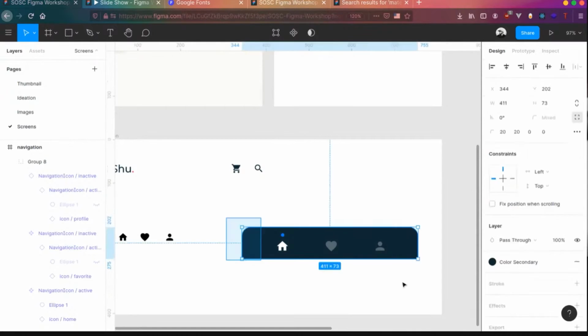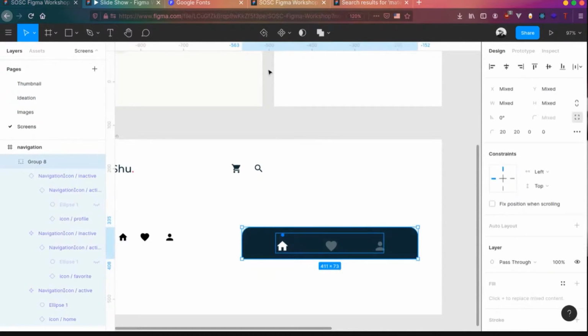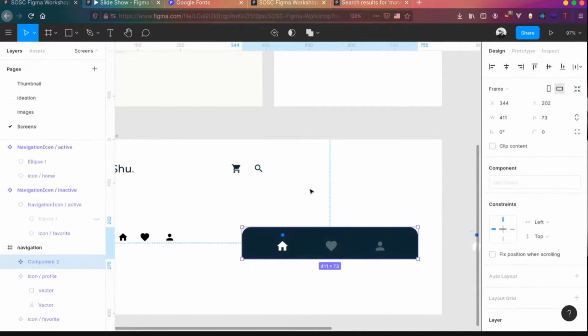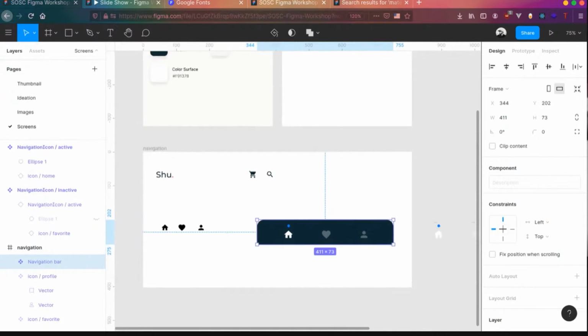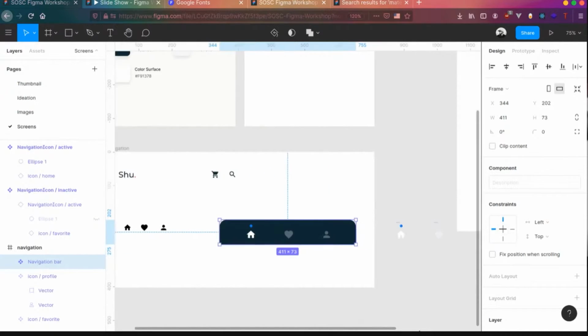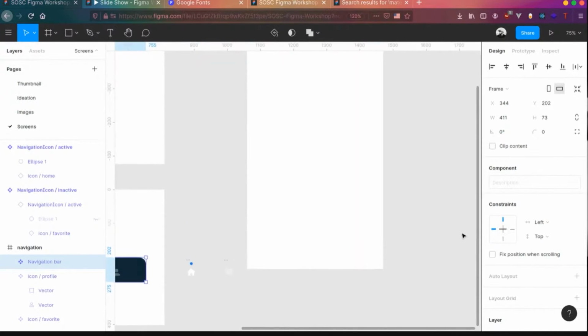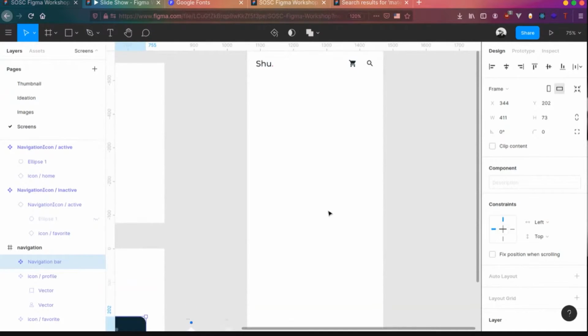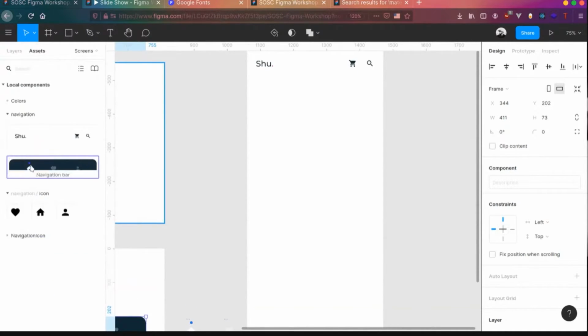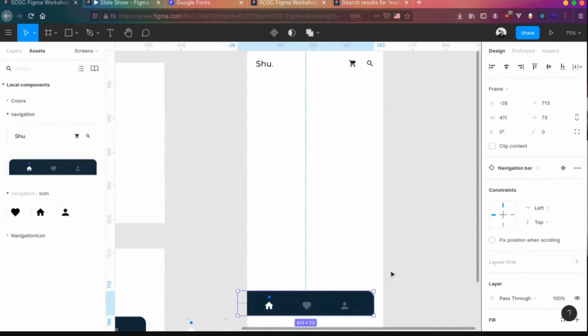So let's convert this into a component. Click on that and click on component. This is our navigation bar. Okay, now we have the navigation bar component ready. Let's bring that to our actual design over here. This is the design. Go to assets and you can see your navigation bar here. Just drop it down to a navigation bar.